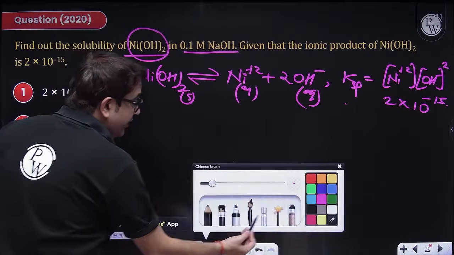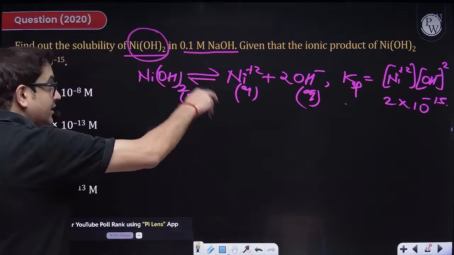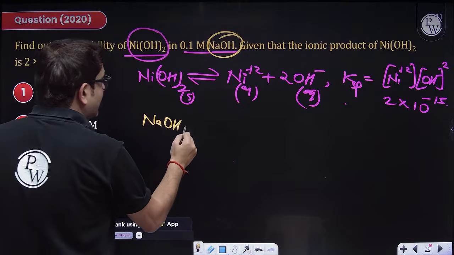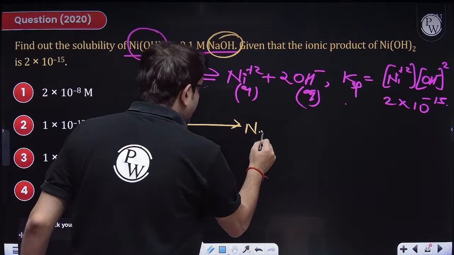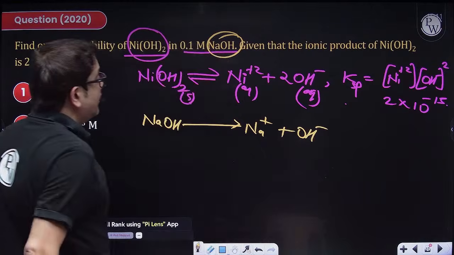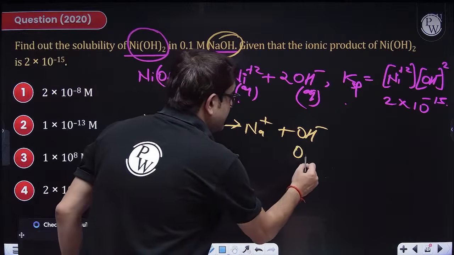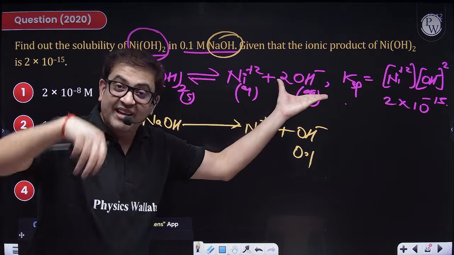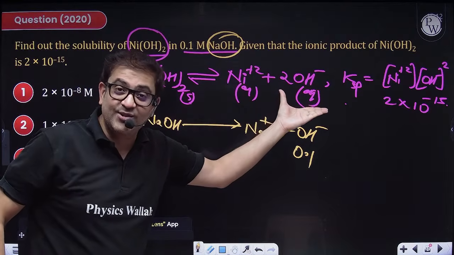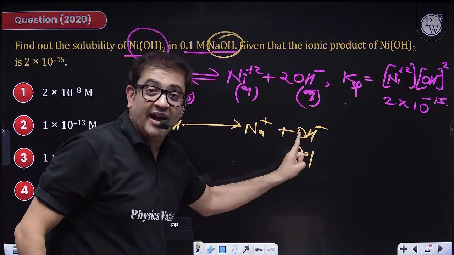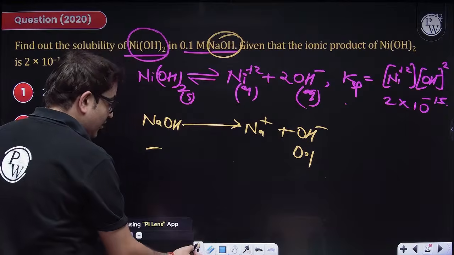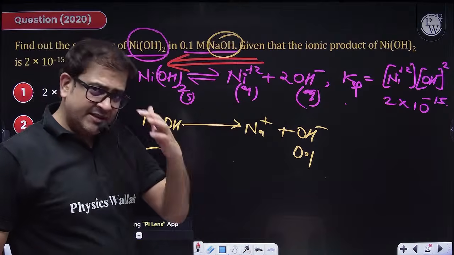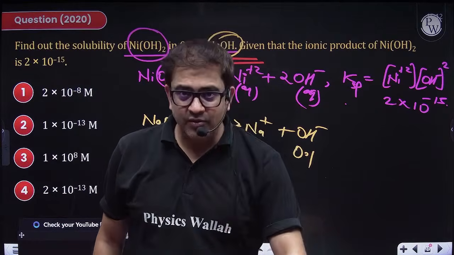Now, even if it is marginally moving in the forward direction, I am hampering this reaction by adding a strong base, because NaOH, being a strong electrolyte, will completely dissociate and form Na plus and OH minus ions. How much? Complete OH minus ion, so 0.1, because everything will be dissociated. When it was alone, it was not at all dissociating. Once you have added this common ion, the dissociation of this sparingly soluble salt will be hugely depressed. But still, a very, very marginal value will be dissociated.